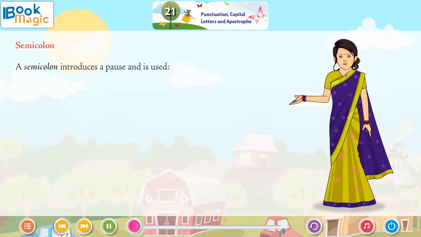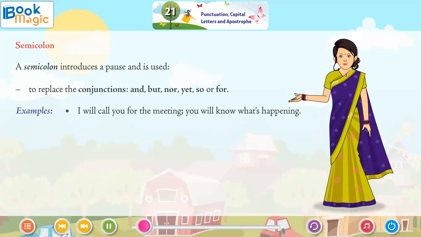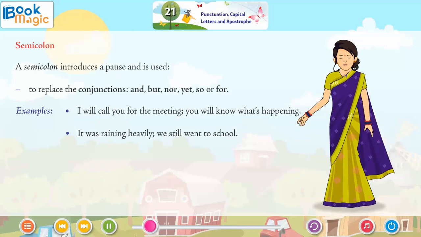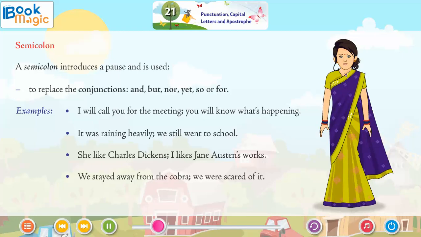Semicolon. A semicolon introduces a pause and is used to replace the conjunctions and, but, nor, yet, so or for. Examples: I will call you for the meeting; you will know what's happening. It was raining heavily; we still went to school. She liked Charles Dickens; I like Jane Austen's works. We stayed away from the cobra; we were scared of it.